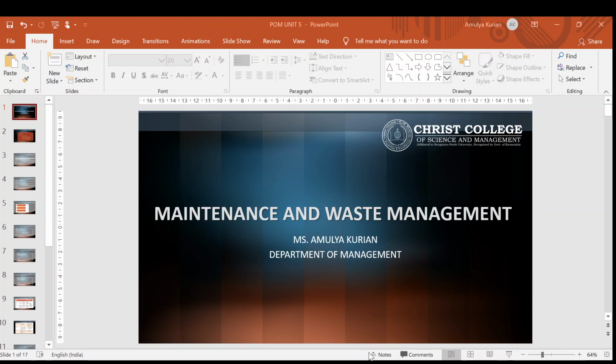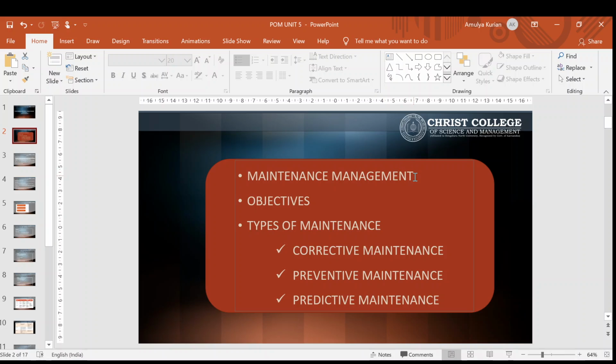So in today's module we will be looking into these things. What is maintenance management, objectives, types of maintenance. Mainly we will be dealing with the three different types. There are many more, but we will be looking into corrective maintenance, preventive maintenance and predictive maintenance in today's module. So let me first ask, what do you mean by maintenance?